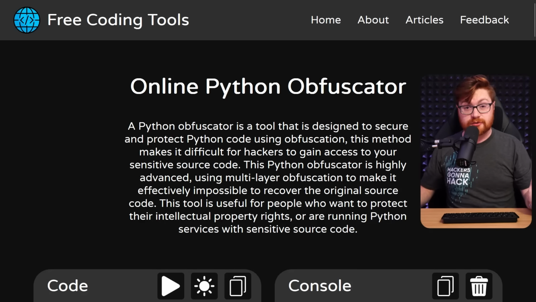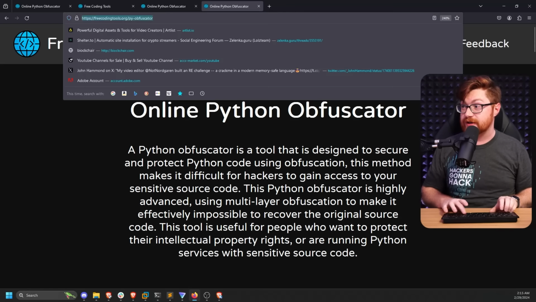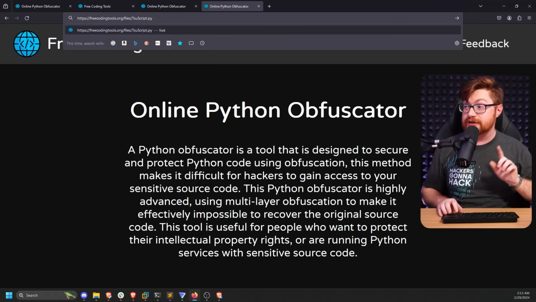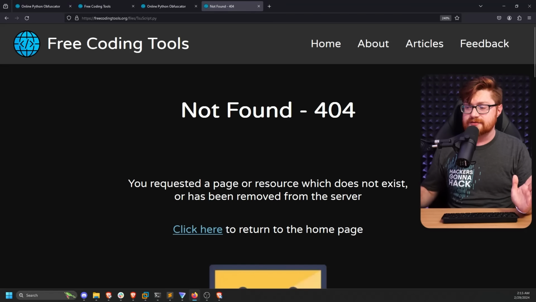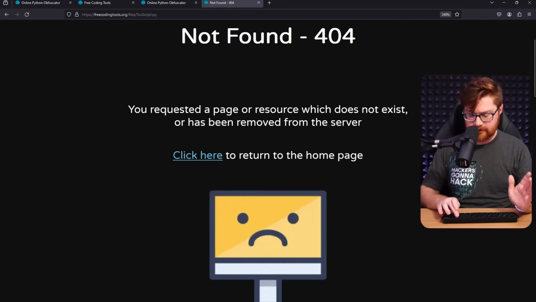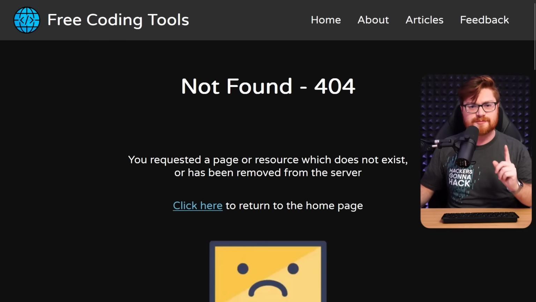Remember, we were just previously over here on our Free Coding Tools online Python deobfuscator. There's that URL up top, but if I were to try to go to the strict URL of freecodingtools.org/files/tsu script.py, that gives me a 404 right now. So that is no longer on the website and has been removed. Again, just makes me wonder, hey, did they clean this up? Was it updated to no longer be malicious? Or are there just some specific certain circumstances where this payload is delivered?